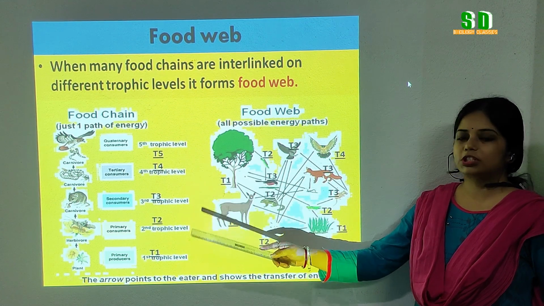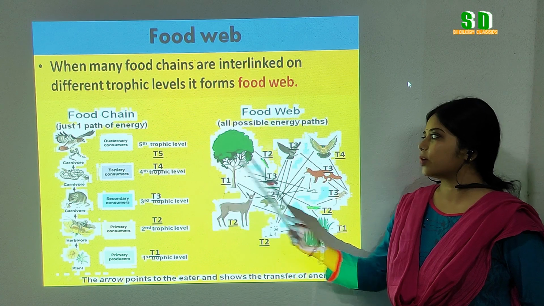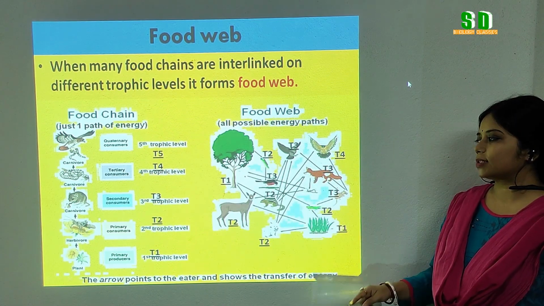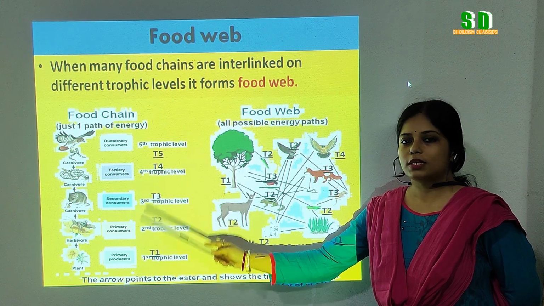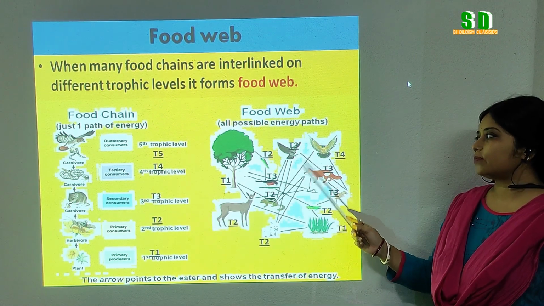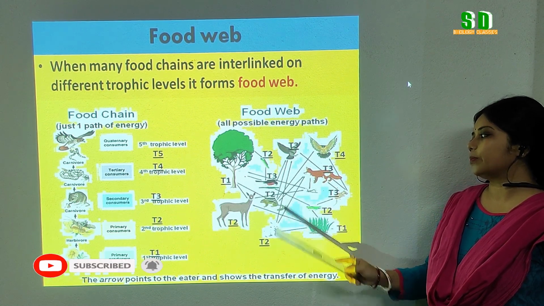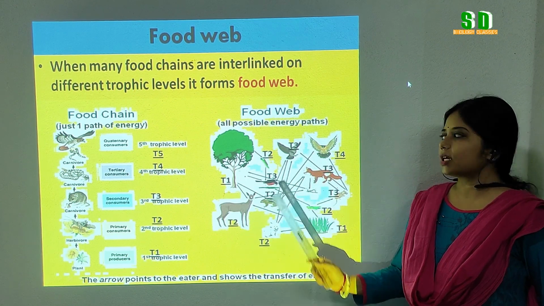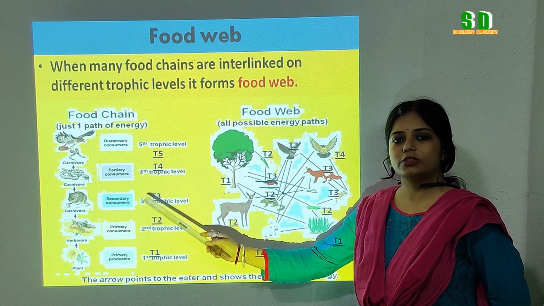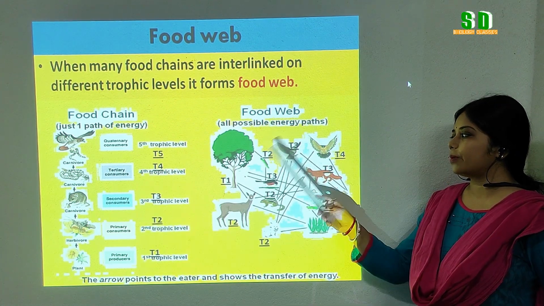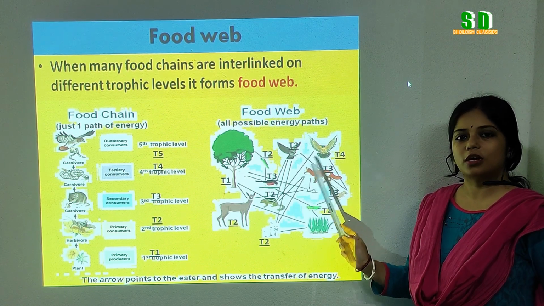If we compare the food chain and food web, we can see that the food chain is a linear process, whereas the food web is a web-like structure. In a food chain, each organism occupies a single trophic level, whereas in a food web, the same organism can occupy different trophic levels. Another important difference between the food chain and food web is that in a food chain, the competition is less. But in the food web, many food chains are interlinked, so the chances of competition are more.